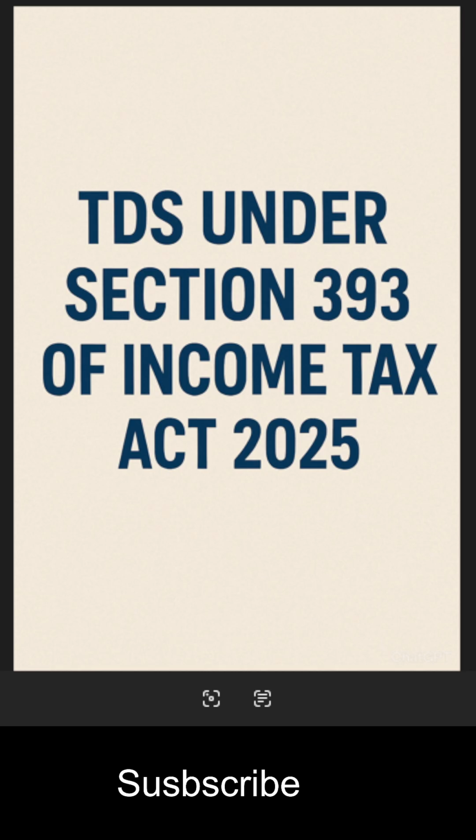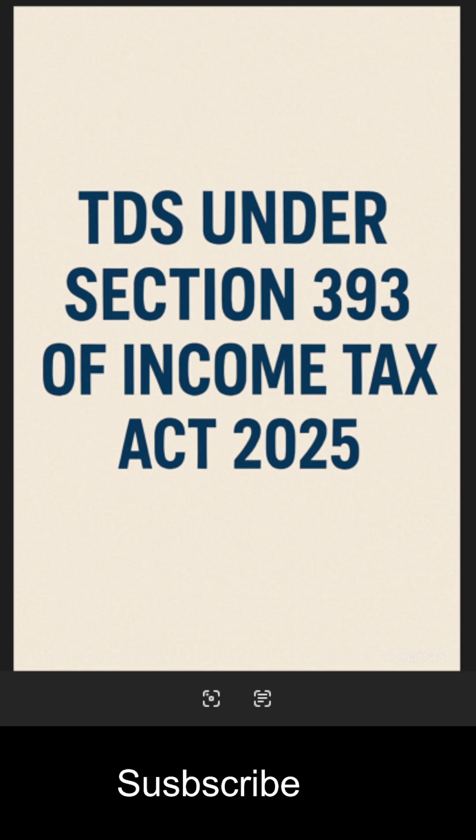Any designated person, the rate is 1% if the contractor is an individual or HUF, and 2% if the contractor is a person other than the person mentioned in A. The threshold limit for A and B is 30,000 for any such sum and rupees 1 lakh in the case of the aggregate of such sums.